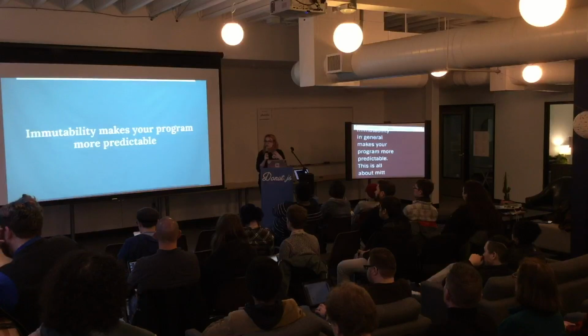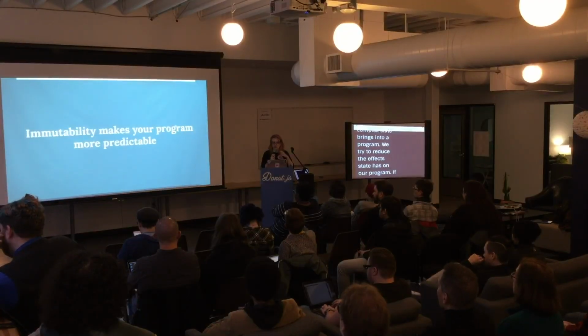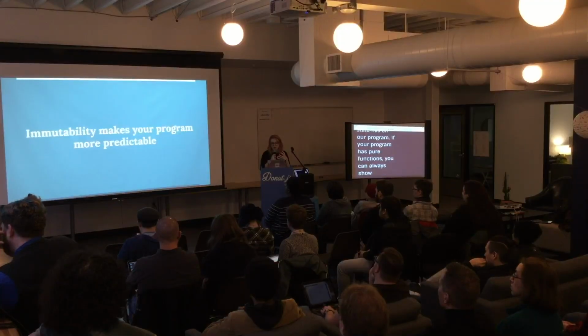Immutability in general just makes your program more predictable. This is all about mitigating the confusion that complex state brings into a program. You try to reduce the effect state has on a program. If your program's core is pure functions, you can always show that they will produce the same output for a given set of arguments, and then you can show the same thing when you compose them.